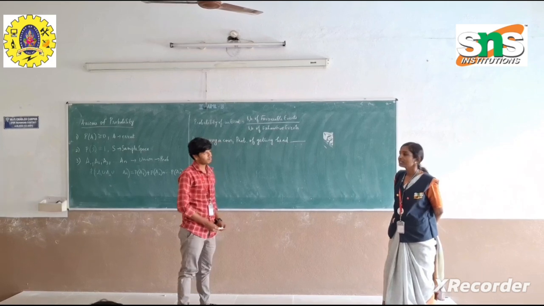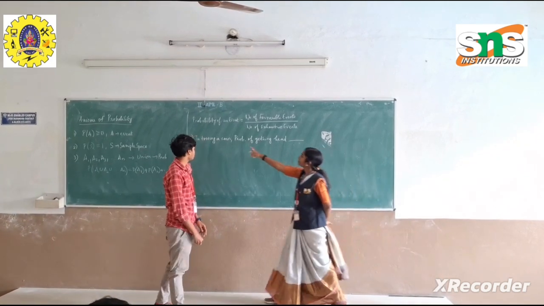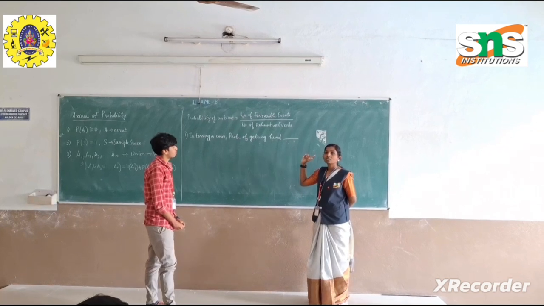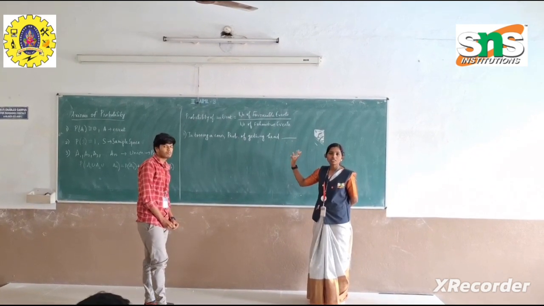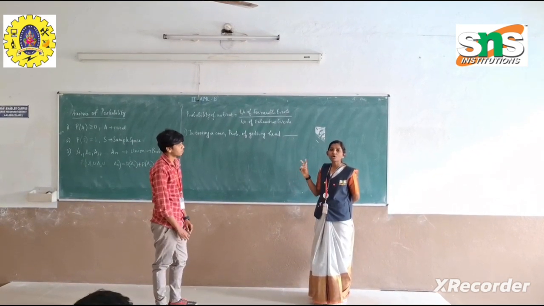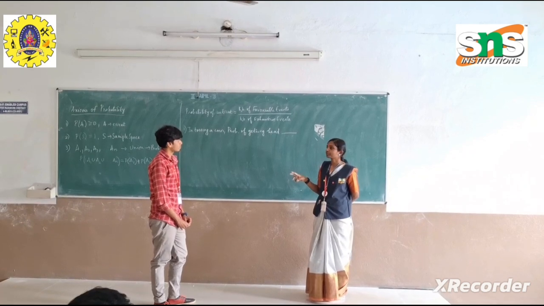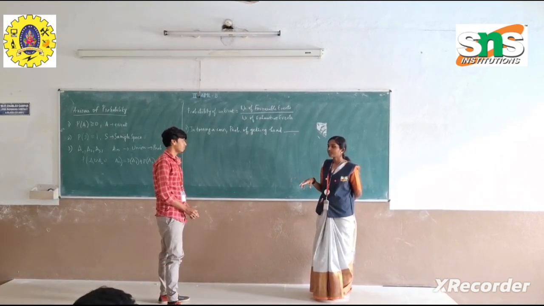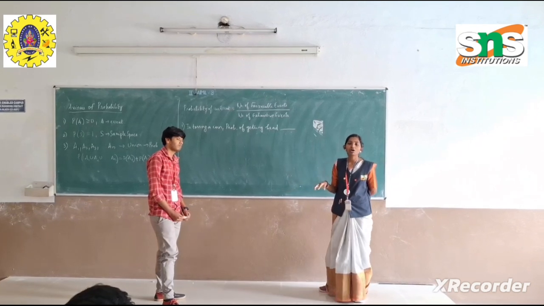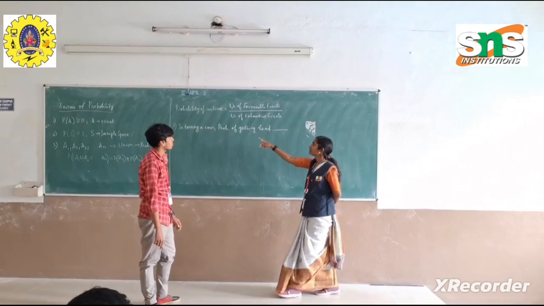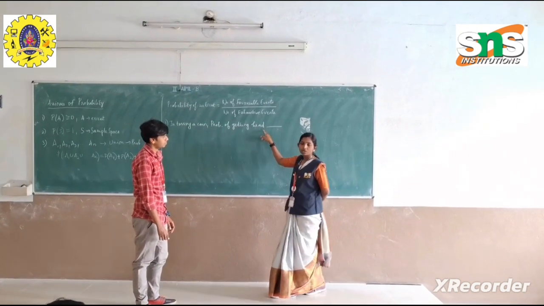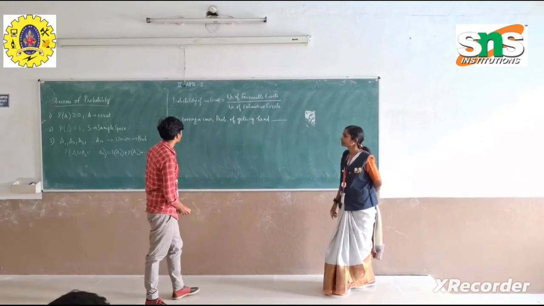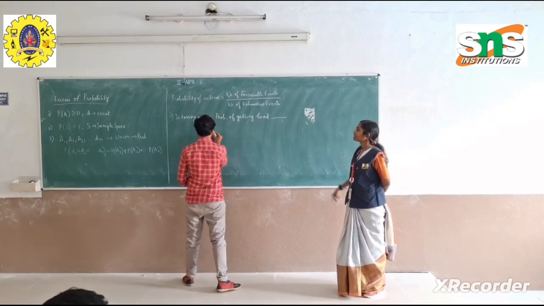So the problem is: in tossing a coin, the probability of getting a head is given by dash. Tossing a coin is an experiment. What will be the possible outcomes for tossing a coin? It will be either head or tail. Now we are going to find the probability of getting a head. What will be the number of favorable events here? Just write the number of favorable events.